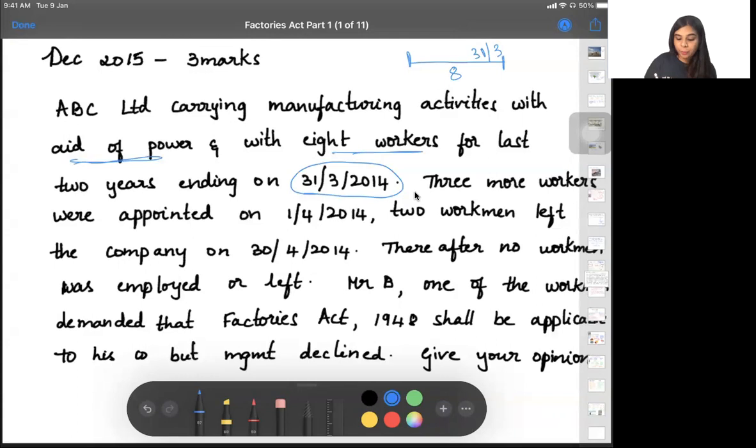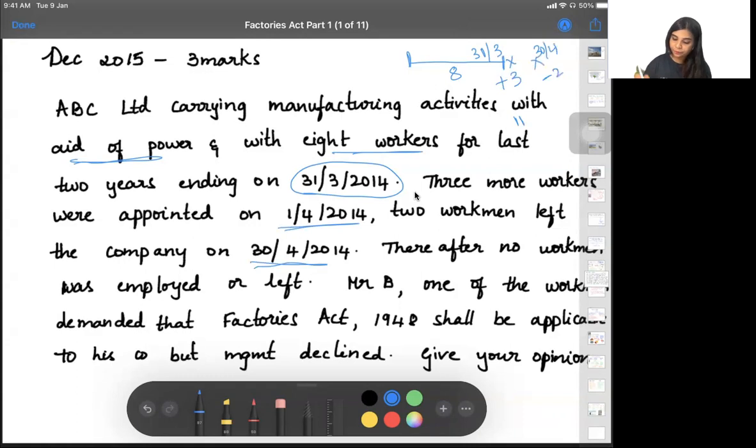3 more workers were appointed on 1st of April. So here we again added 3 more workers. Now how many do we have? 11. So here we have 11. There, 2 workmen left the company on 30th of April 2014. Okay, 30th of April. How many left? 2.